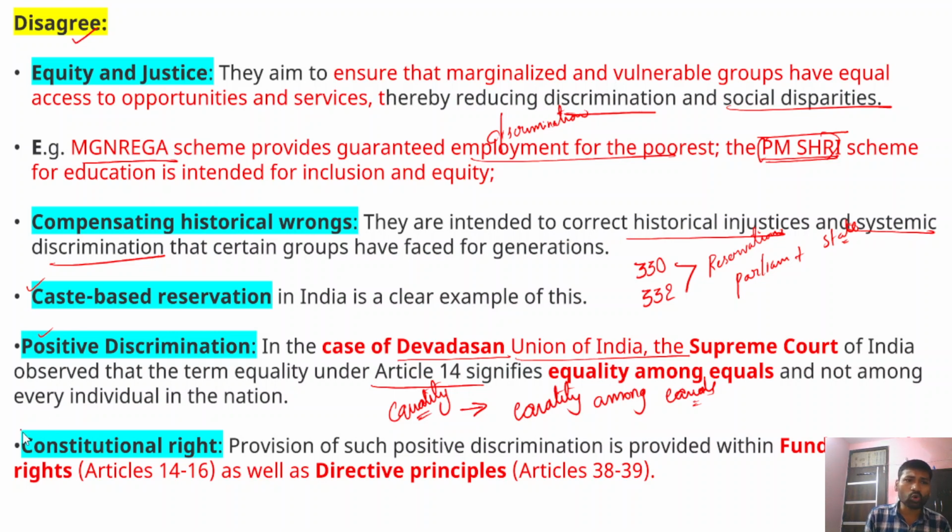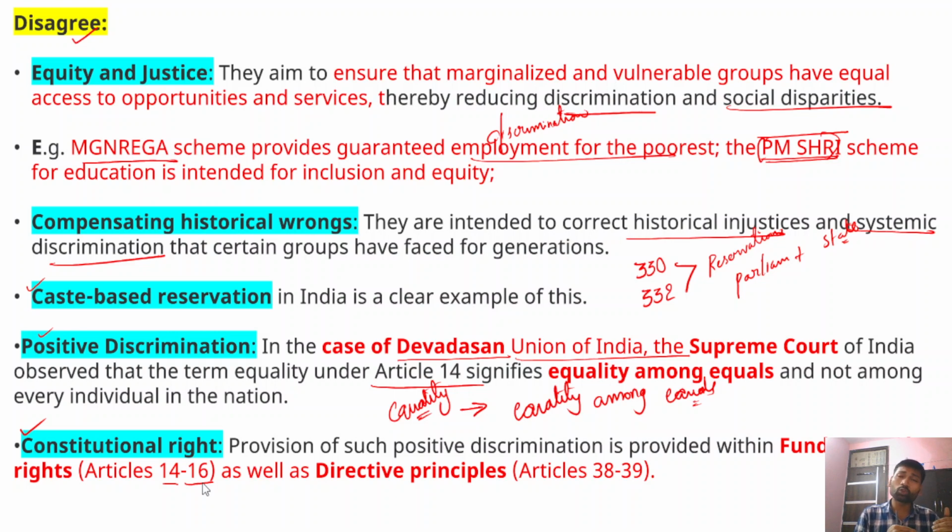After that, it is also a constitutional right. The welfare programs and developmental programs are actually a constitutional right, because the fundamental rights provide for political democracy and the directive principles of state policy provide for social and economic democracy. Therefore, Articles 14 to 16 provide fundamental rights in terms of positive discrimination, asking to recognize the backward classes, the deprived sections, and provide them with adequate affirmative action.